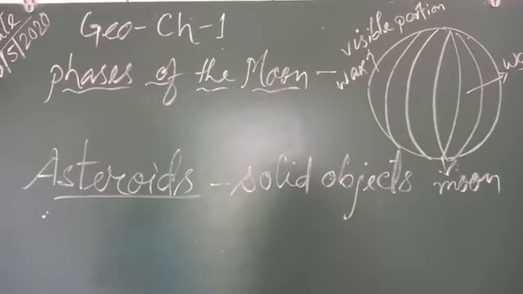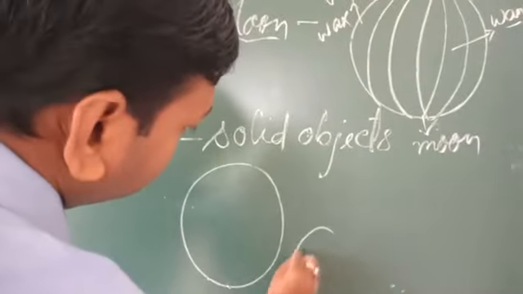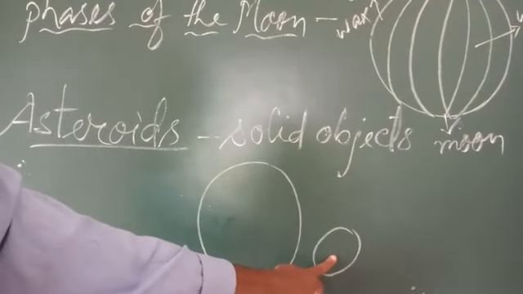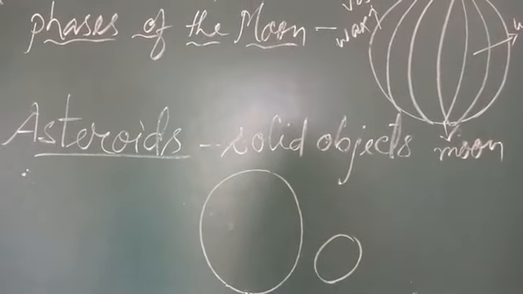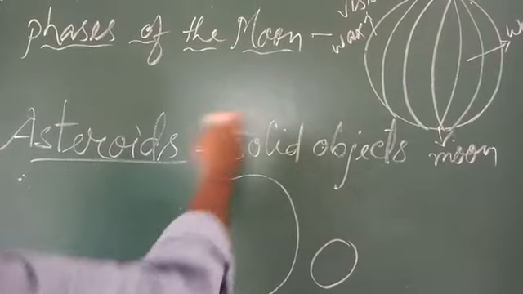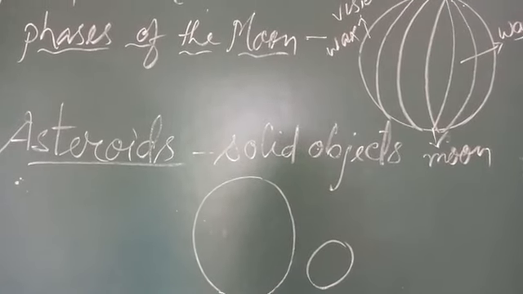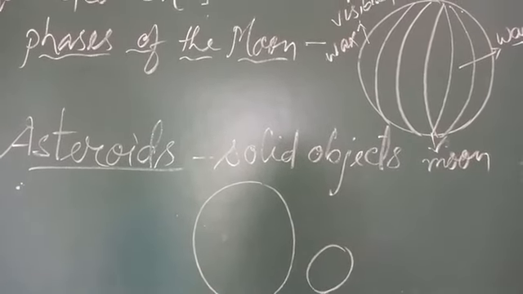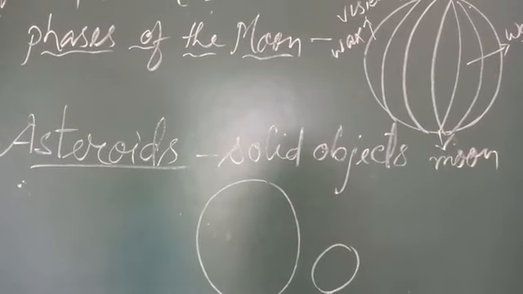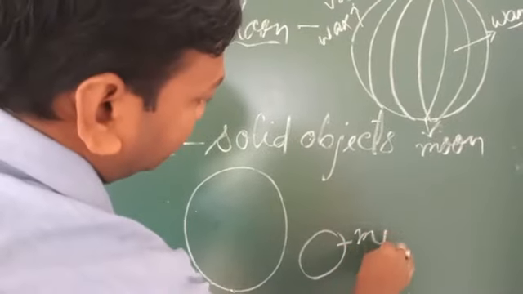Suppose the earth is like this, it is also a solid object. What we see is that they roam around the sun, and they are called asteroids. They are also called planetoids or minor planets.